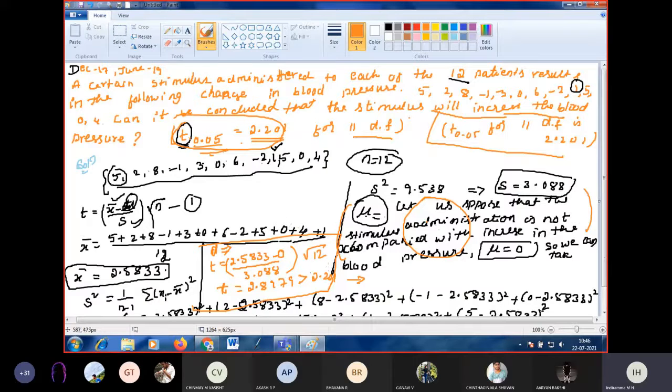Okay, so write down the conclusion. Hence the hypothesis is rejected at 5% level of significance.